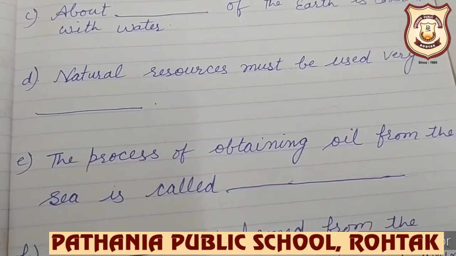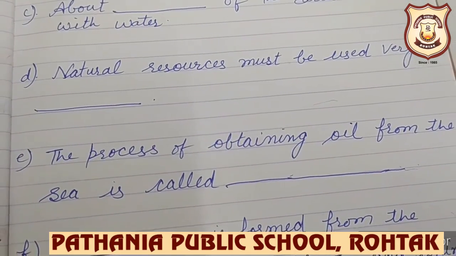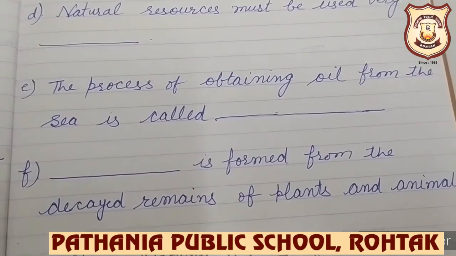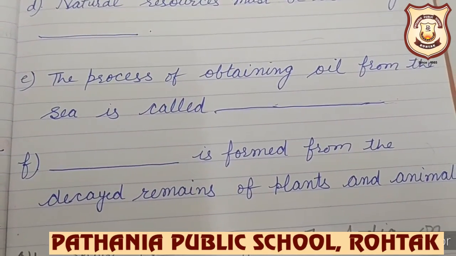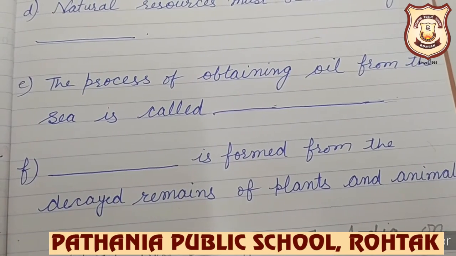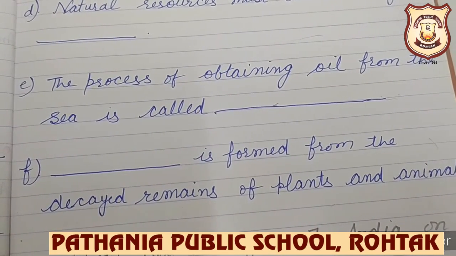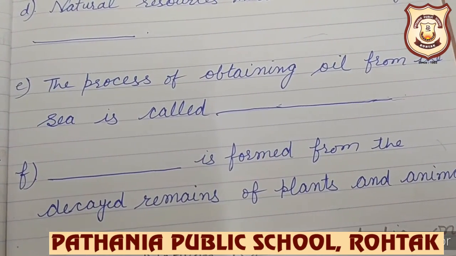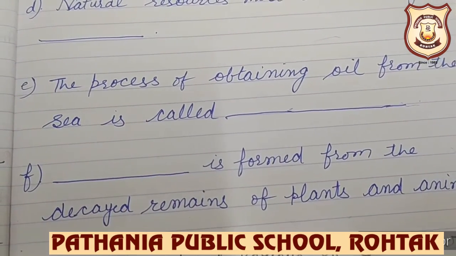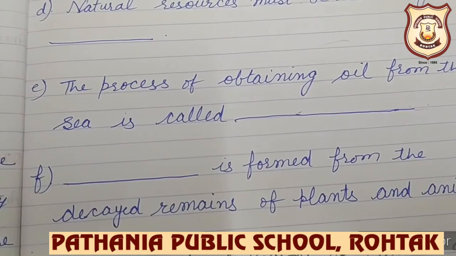The process of obtaining oil from the sea is called dash. Next, dash is formed from the decayed remains of plants and animals. You have to fill all the blanks.